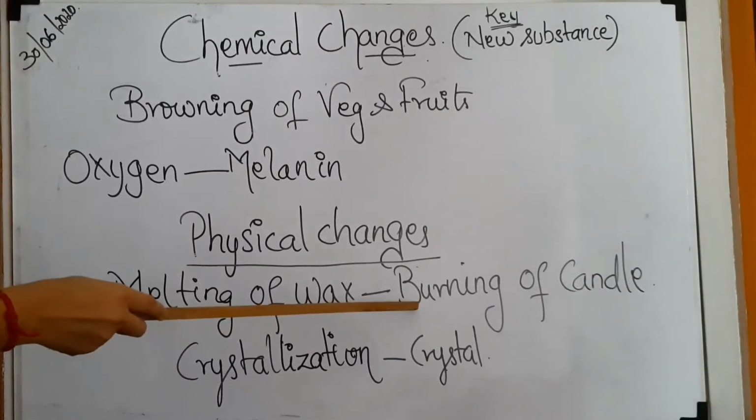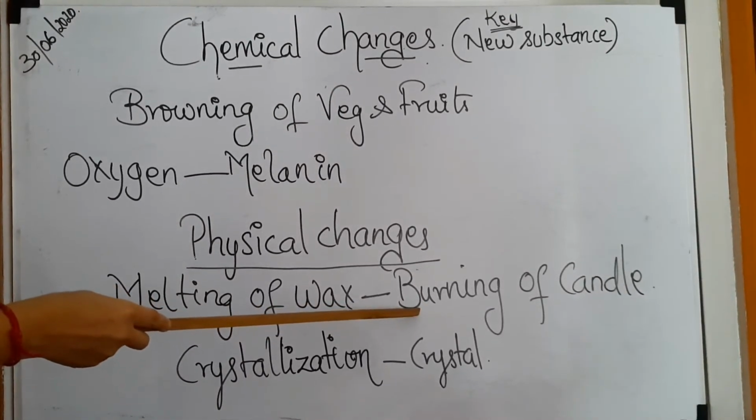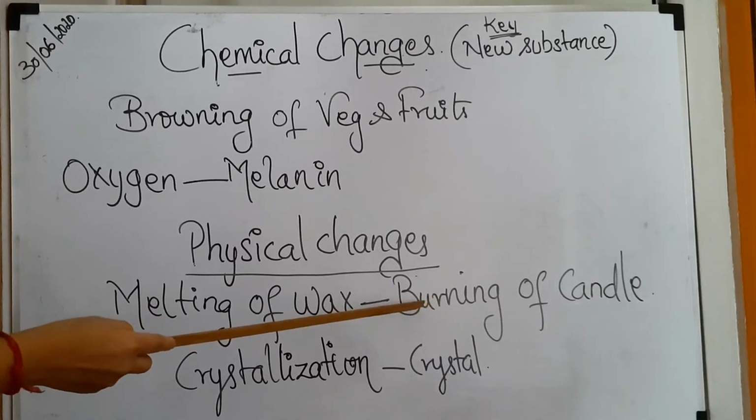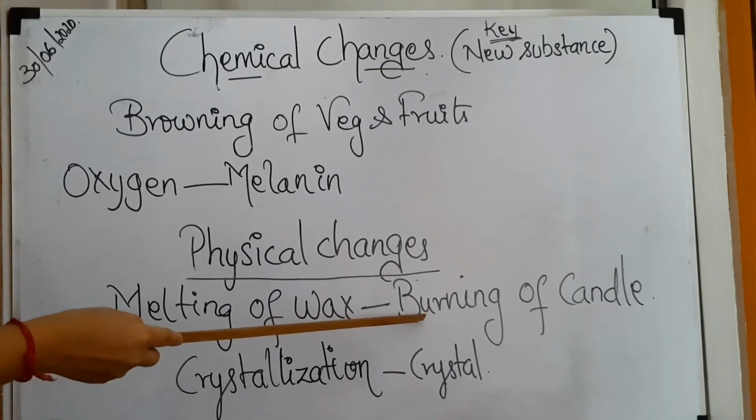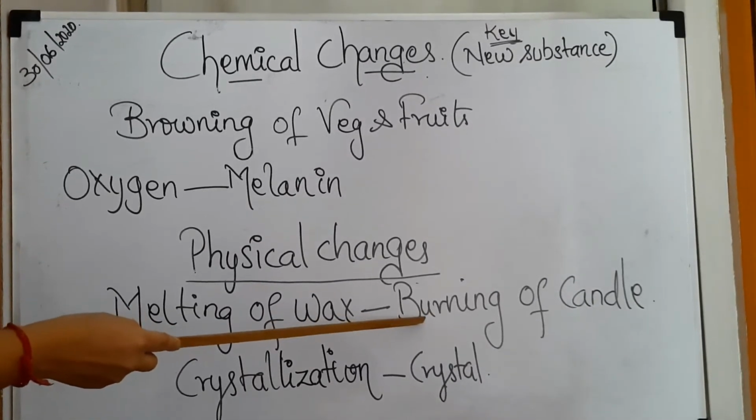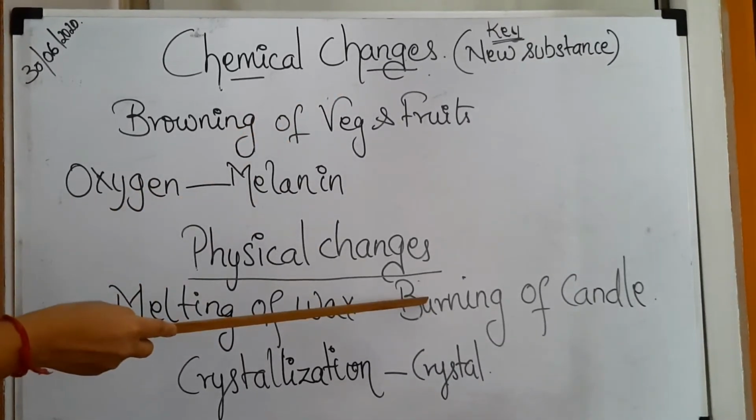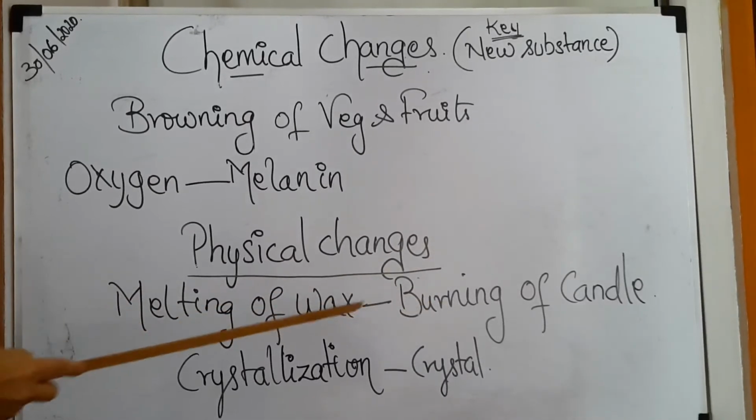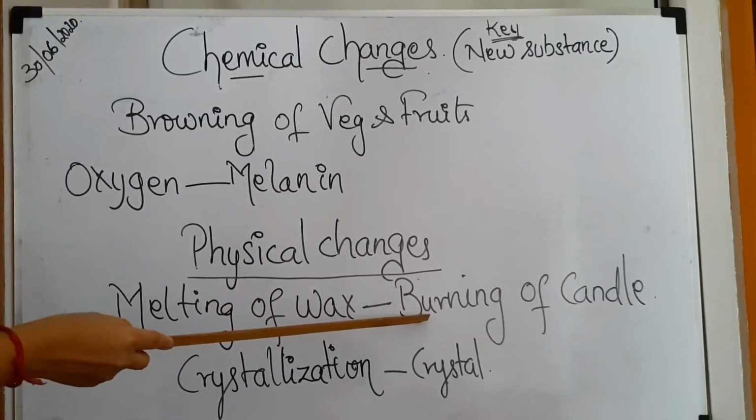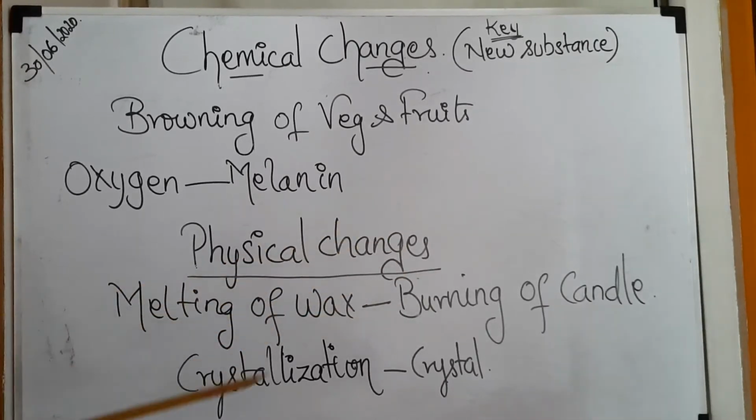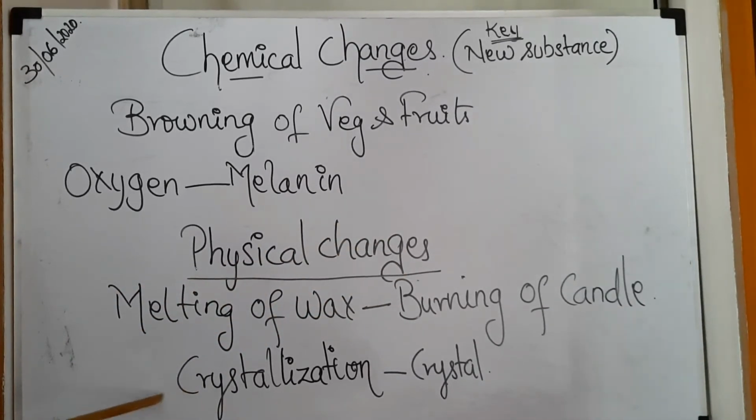Whereas burning of candle, when the thread wick burns, it leaves out smoke. Thereby, it is a chemical change. Okay. So, this is the difference between melting of wax and the burning of candle or burning of wax. Fine. Last one is crystallization.